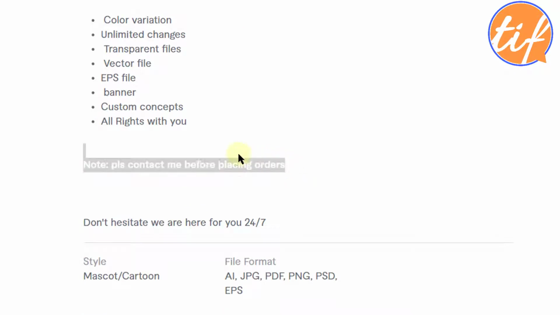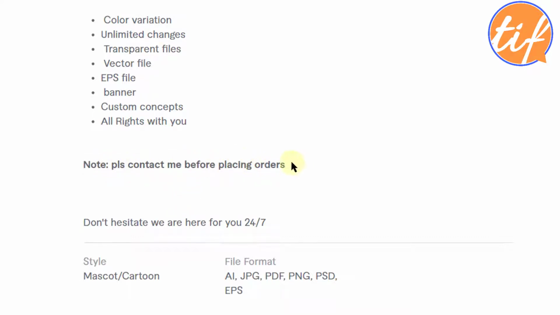Now the very important message: please contact me before placing orders. I always recommend to have this one on all your gigs. Please ask the buyer, or at least suggest the buyer to contact you, ask you if you are available, if you will be able to do that exact thing what the buyer is looking for, okay. That helps to avoid a lot of miscommunication, and at the end of the day you will not get a bad review for no reason, for no fault of yours. Okay, so always ask the buyer to contact you before they place the order. Okay, don't hesitate, we are here for you 24/7, so they're always online.